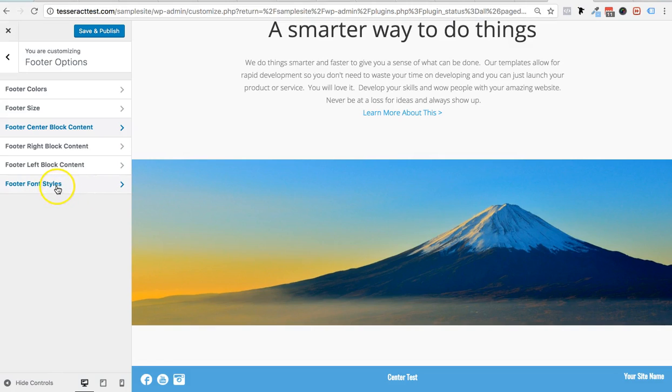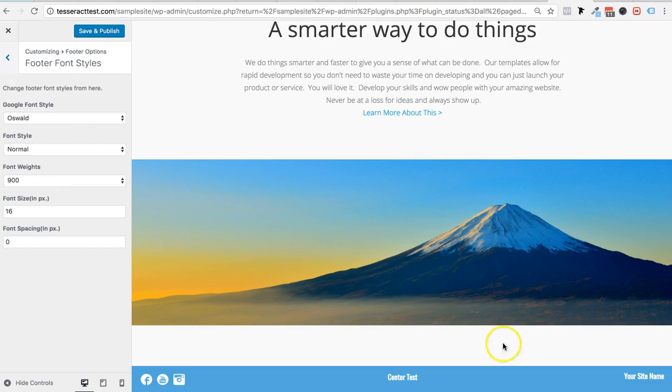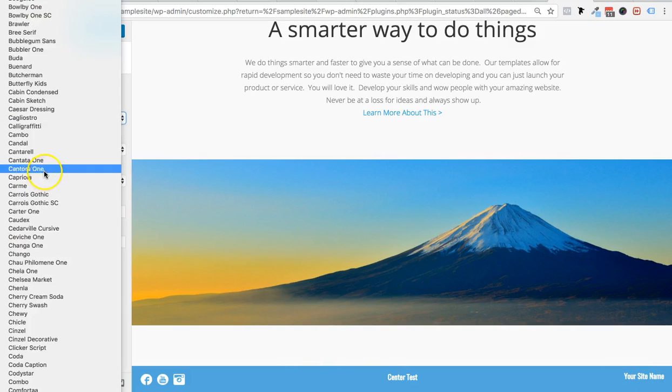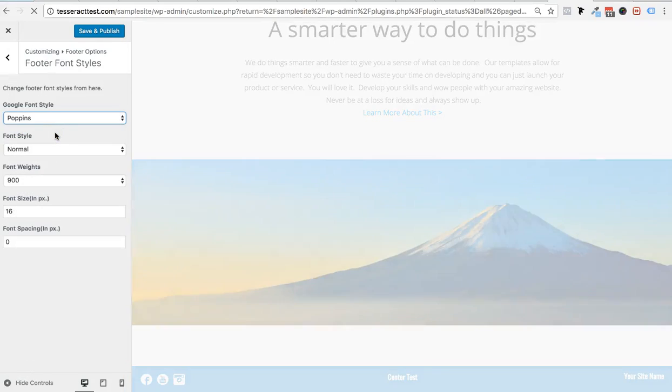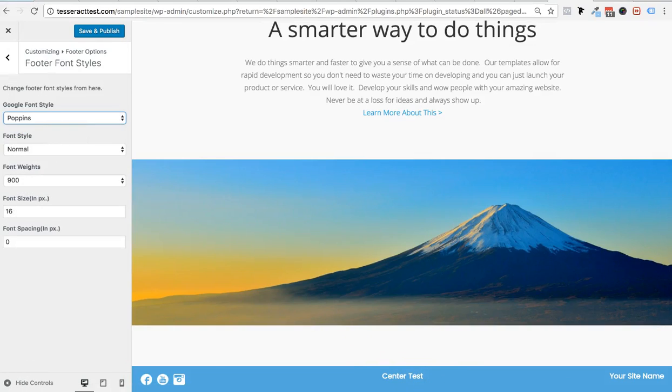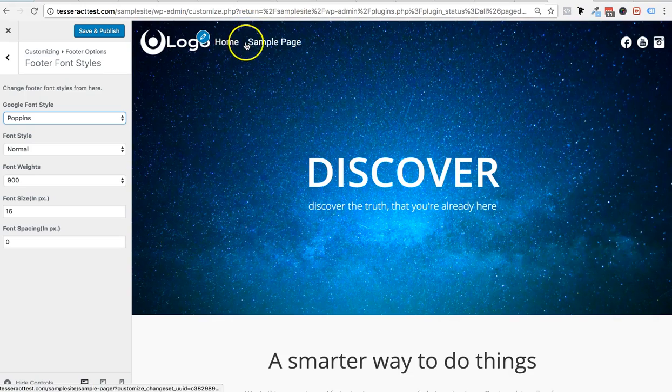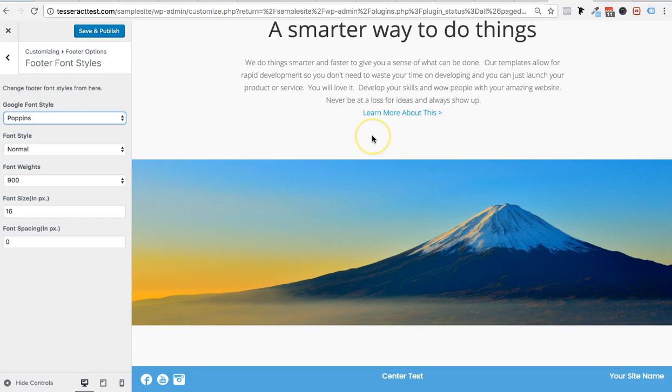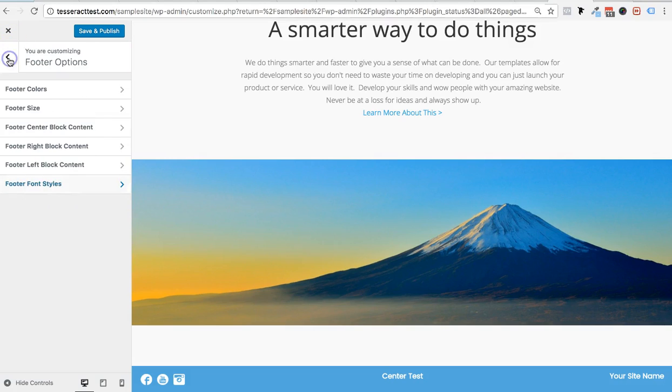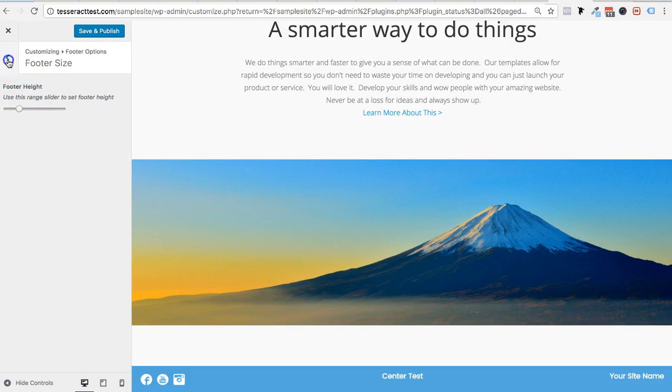Now you could go in and change your font styles if you wanted to. These fonts are set at this, but you could go to any font you want and change it, and then that will set all your other fonts to whatever you want. You probably want it to match the same fonts throughout your site, and then you could play with the font size, the font weight, and so on. So that's pretty much it. Really easy to change the colors, really easy to change the size.